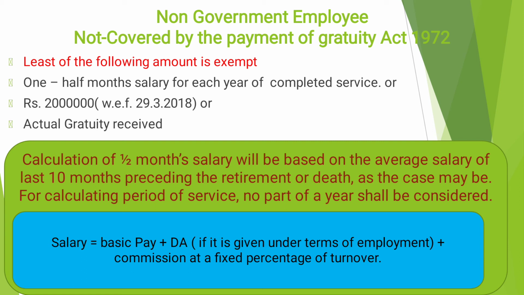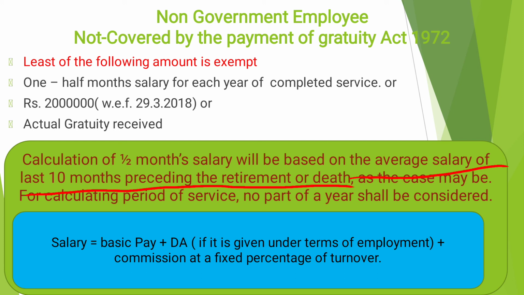Half month salary means salary into 1 by 2. Then I will give a clear-cut explanation regarding this. The calculation of half month salary will be based on the average salary of the last 10 months preceding the retirement. Please listen.